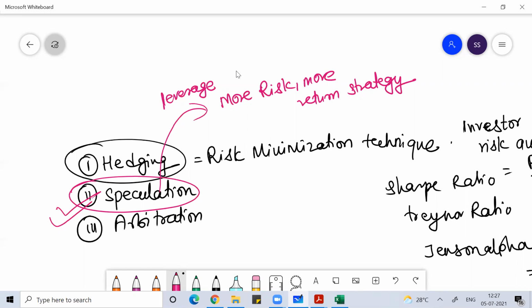By paying that initial margin or initial premium over the underlying asset, you get an exposure to the underlying asset. So what is a derivative? A derivative is a form of trading on some underlying assets where the trading is not done right now. The trading will probably be done in the future based on conditions determined at present. So we can decide the terms of the contract right now and continue the transaction in the future. For that, I just need to pay a small token amount, which we call the initial margin.